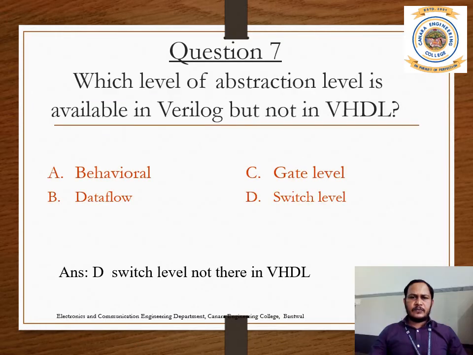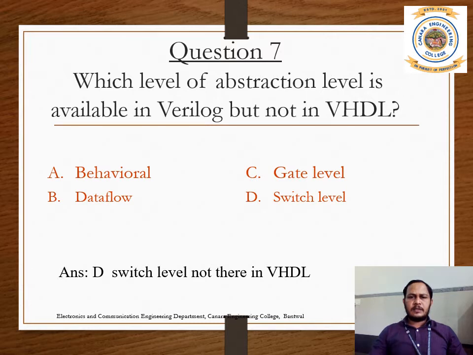Next question: which abstraction level is available in Verilog but not in VHDL? The options are behavioral, data flow, gate level, and switch level. Switch level is not available in VHDL but it is available in Verilog HDL.